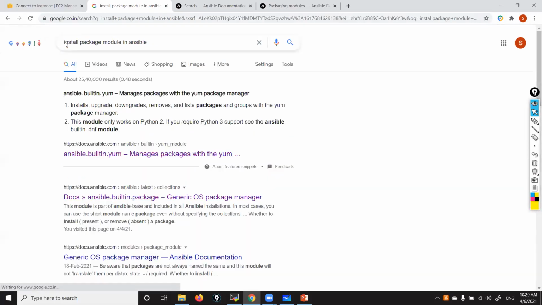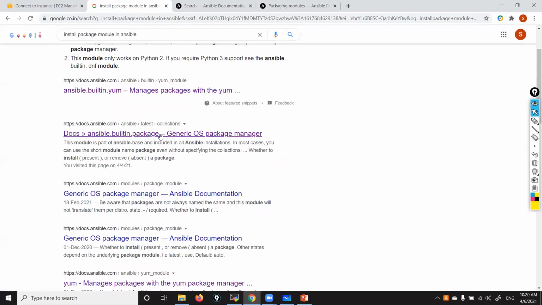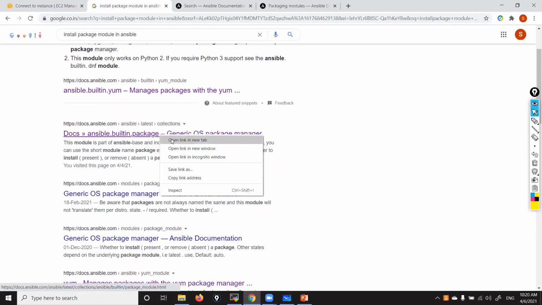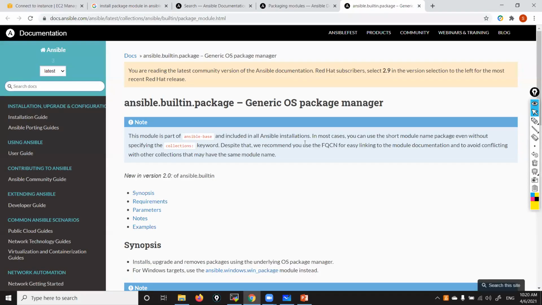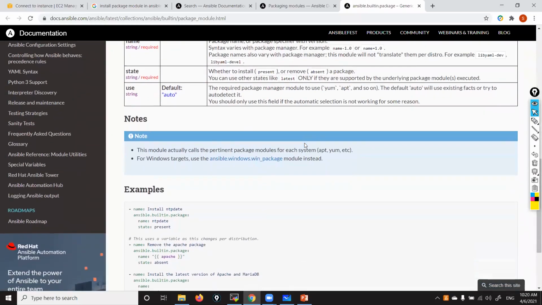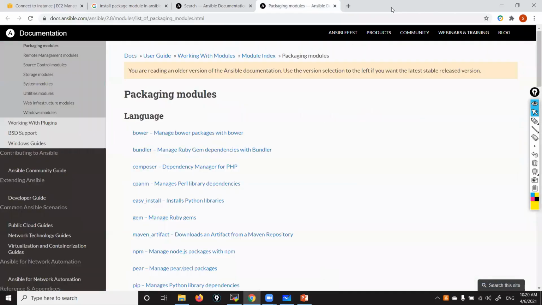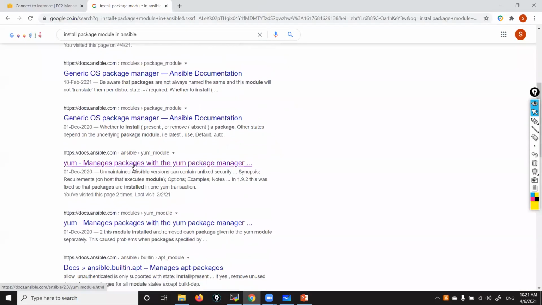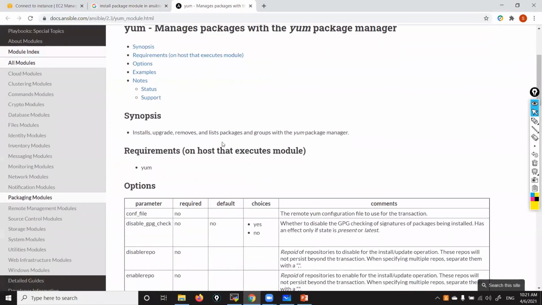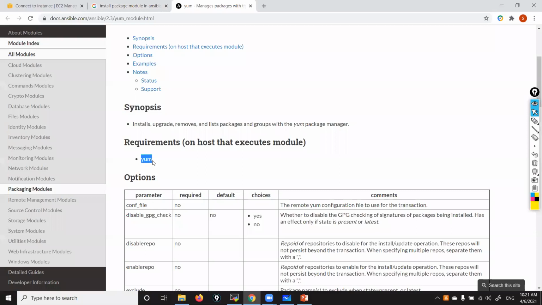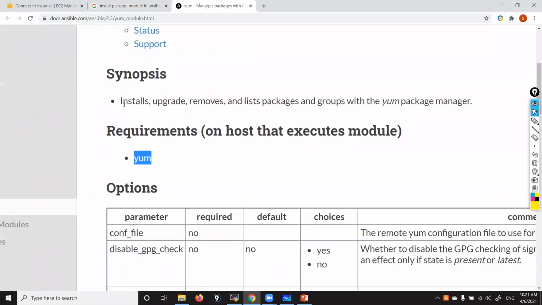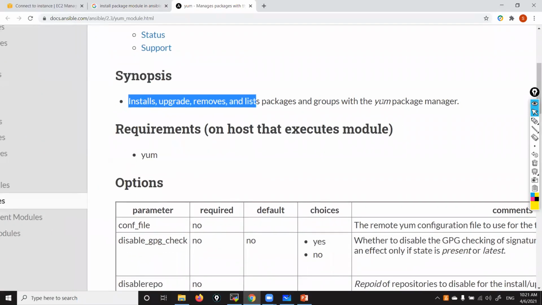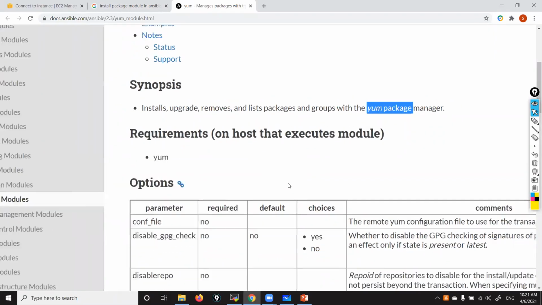Install package module in Ansible. So to install a package, we use a module. You can install, upgrade, remove, everything we can do with the yum package manager.